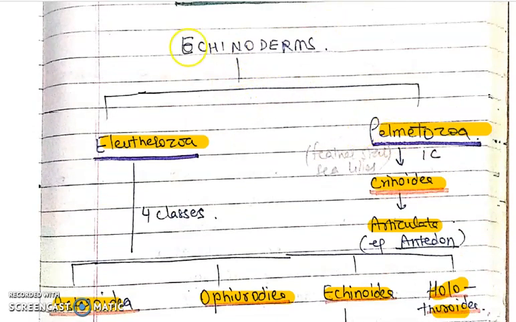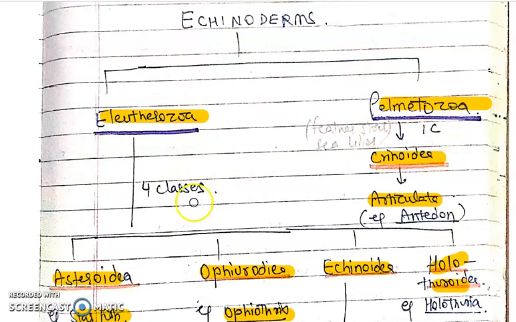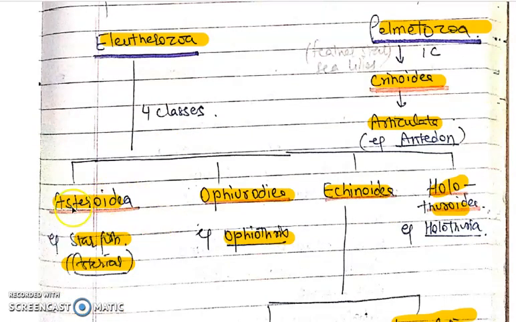Let us revise again. Echinoderm is the phylum that is divided into two subphyla, Eleutherozoa and Palmatozoa. Eleutherozoa has four classes: Asteroidea, Ophiuroidea, Echinoidea and Holothuroidea. Asteroidea's example is starfish. Ophiuroidea's example is Ophiothrix.